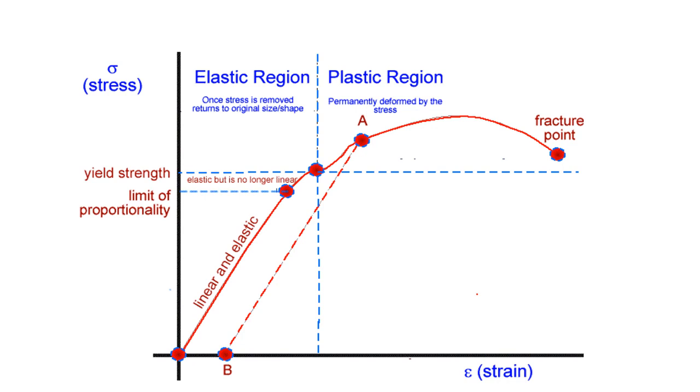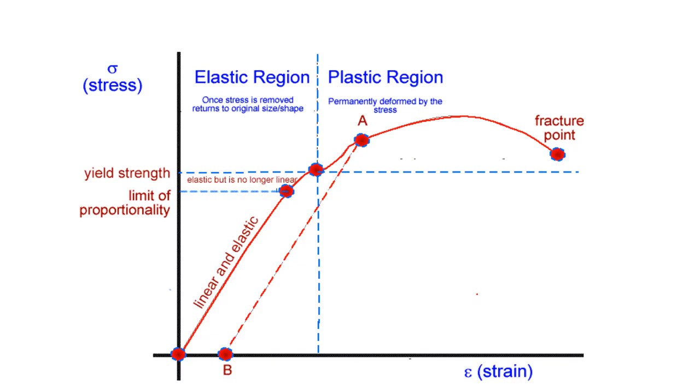Just before the plastic region is reached, we get the limit of proportionality. Beyond this, for a small section, we see non-linear behavior, but the stretching is still elastic.